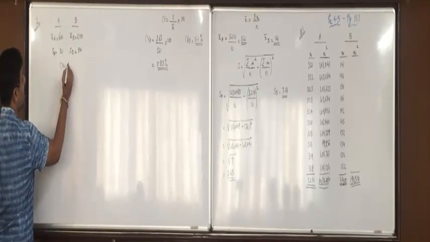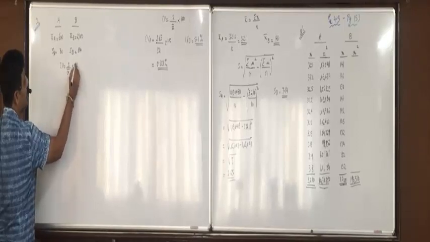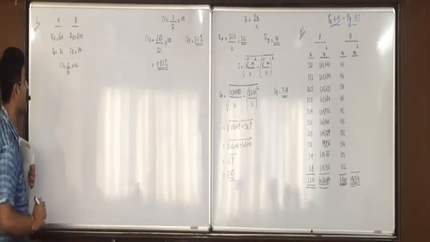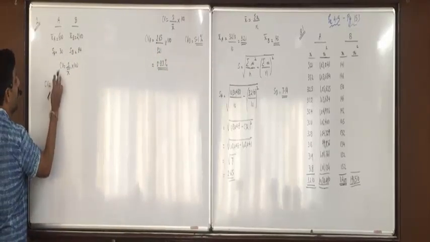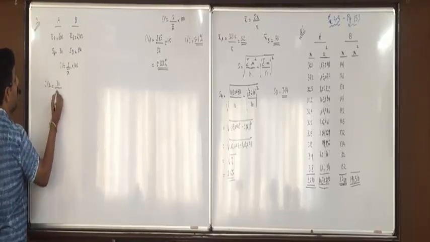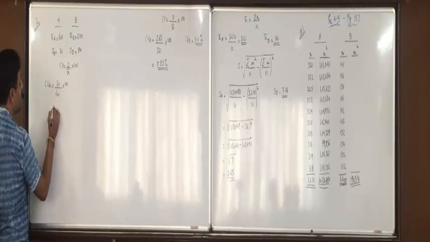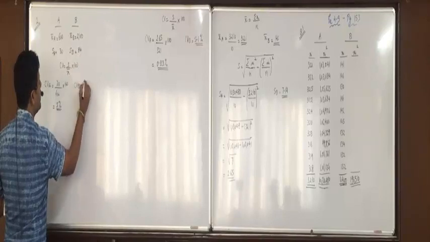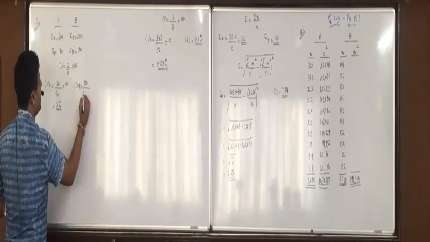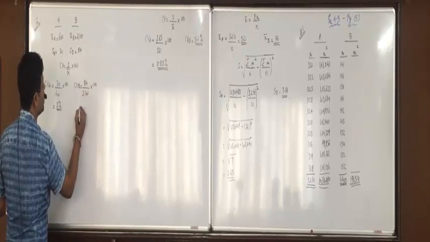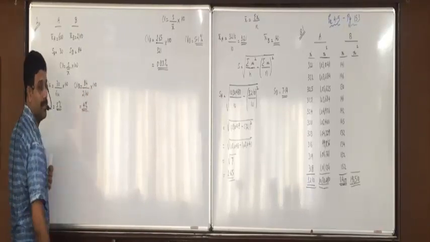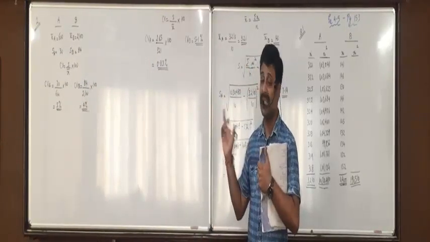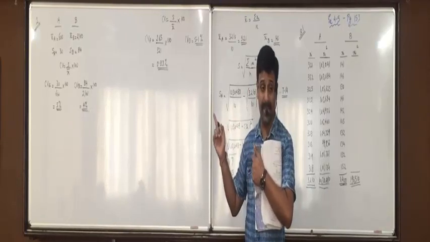So CV equals S upon X bar into 100. Directly, this formula is only to be applied. Standard deviation and X bar are directly given. So CV of A is 30 upon X bar 600 into 100, 5%, should be written. CV of B is 84 upon X bar 2100 into 100, 4%. As I do, it's a very small question. Did you understand this? So which company has more stable salary? B. Whosoever's CV is less.